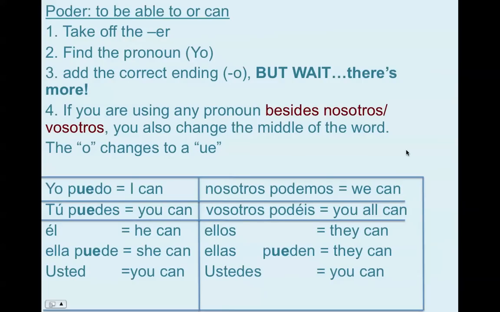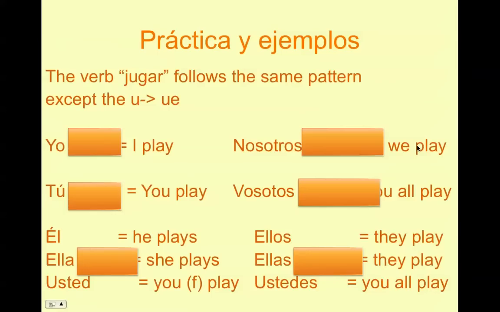Okay, now this idea of a letter in the middle of the verb changing is called a stem change, and it happens in a lot of verbs in Spanish. Another verb that we know that uses the same pattern is the verb jugar, which means to play. To say I play in Spanish, it's yo juego. So you see that the U in jugar changes to a UE in the middle. You take off the AR ending because the O ending goes with yo, and it becomes yo juego.